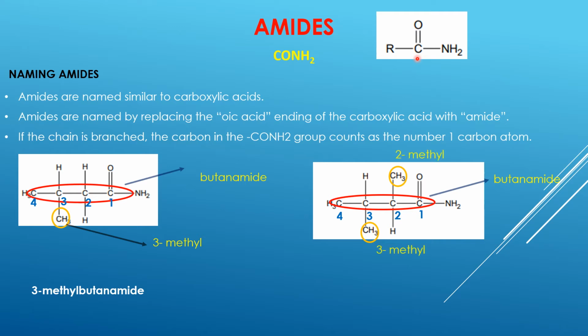That's 3-methyl and that's 2-methyl. Since the branches are the same, we don't have to repeat them. We will put them together, stating 2,3-dimethylbutanamide. Whenever we have the same branches, we will use a prefix like di, tri, tetra, etc. But if the branches are different, then we will name them separately following alphabetical order.